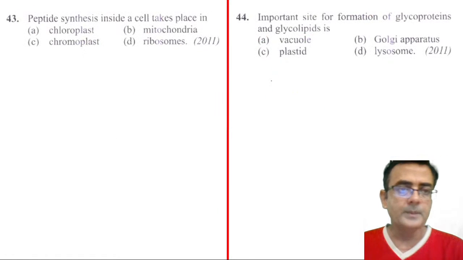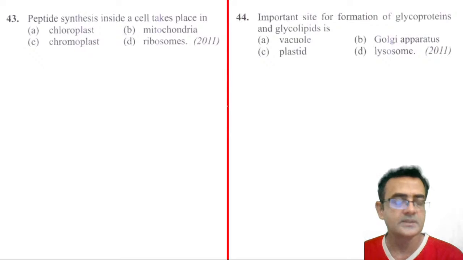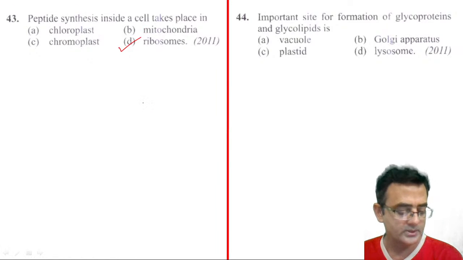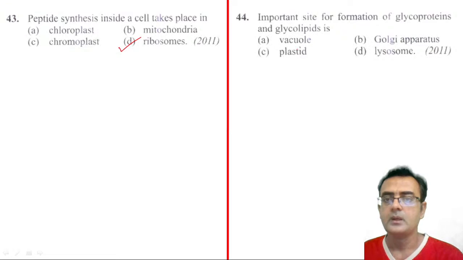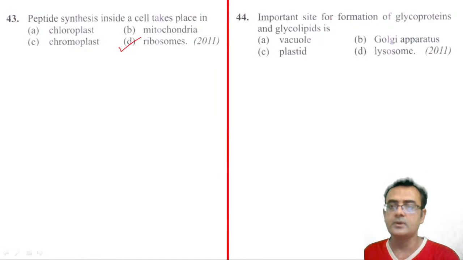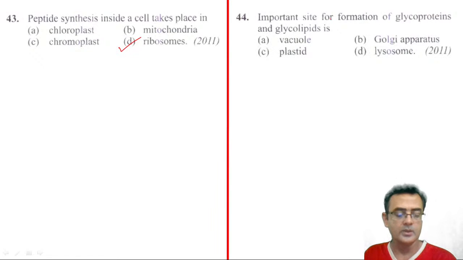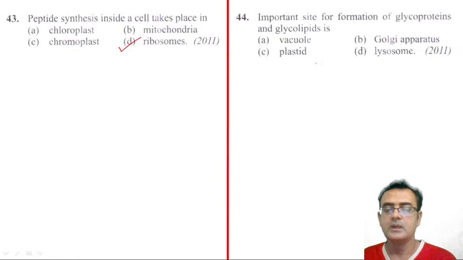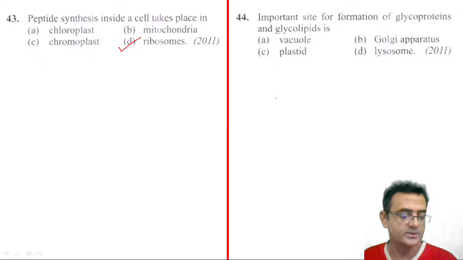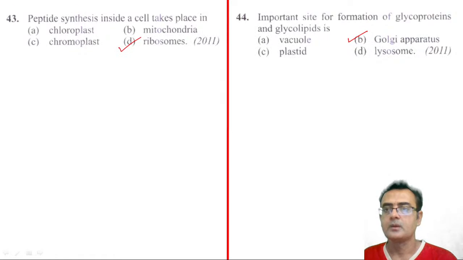Next, the peptide synthesis inside the cell takes place in. They are talking about protein synthesis. So protein synthesis is there on the ribosome, right? Ribosome is the protein synthesis factory. Then next question, important site for the formation of glycoproteins and glycolipids is. You can tell me the answer. Many times we discussed. Golgi apparatus, right? Glycoproteins and glycolipids are formed in the Golgi apparatus.